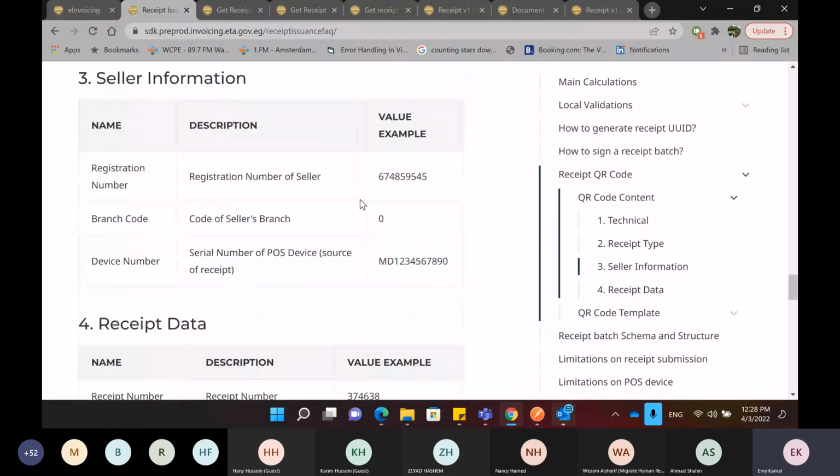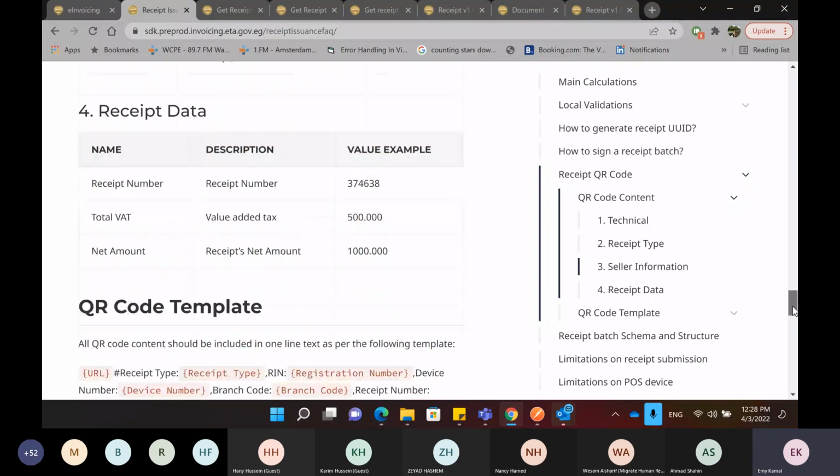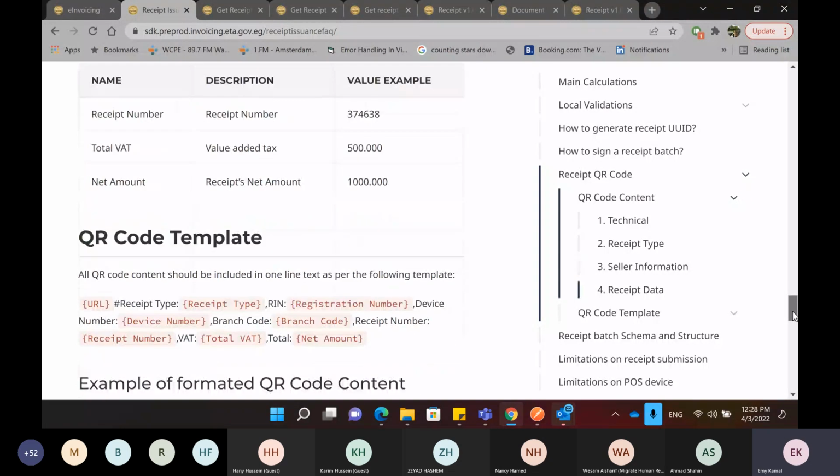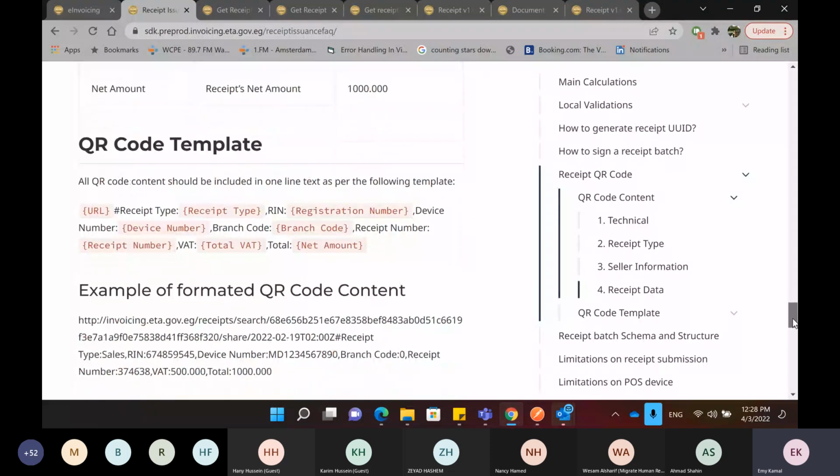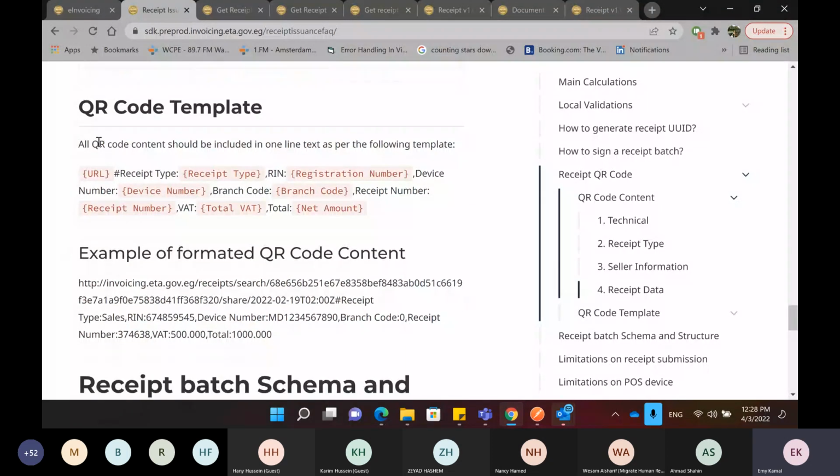And at the end, it shows you what the QR code content should look like. So you will see this one line that includes all the information that was mentioned about the receipt. And this is an example of a QR code content that you should follow when you are generating the QR code, this is what it should look like.